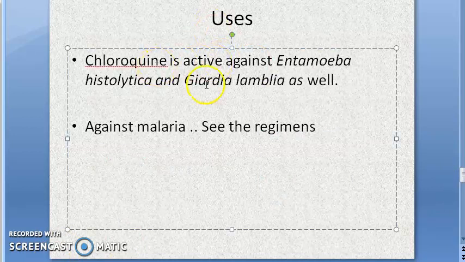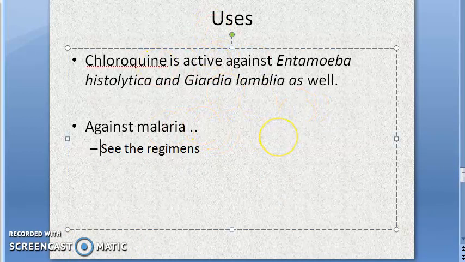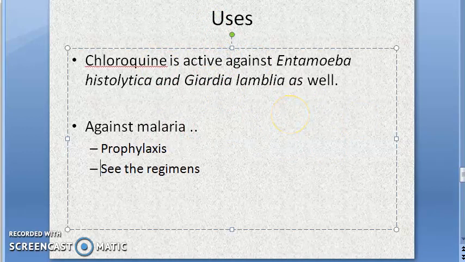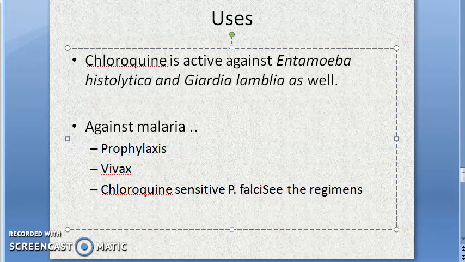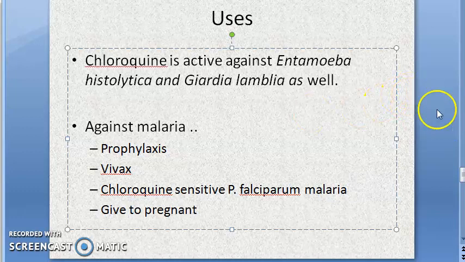Uses of chloroquine. We have seen uses. Prophylaxis you can give. Then you can give for vivax malaria. Then you can give for chloroquine sensitive Plasmodium falciparum malaria. Then you can give to pregnant women to treat malaria.